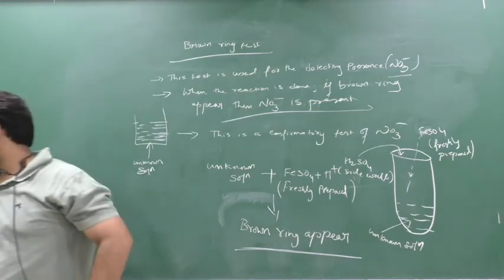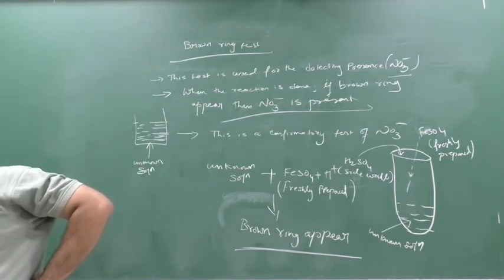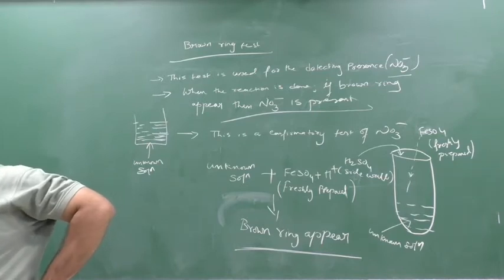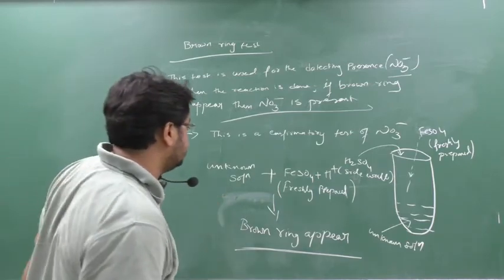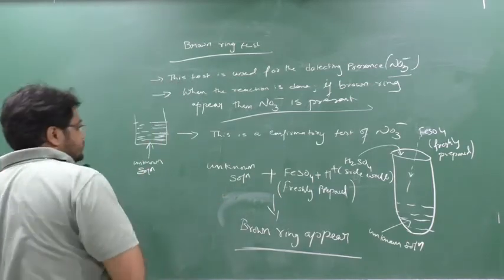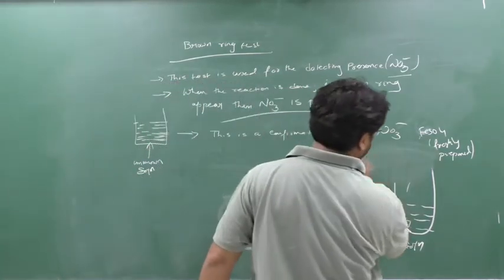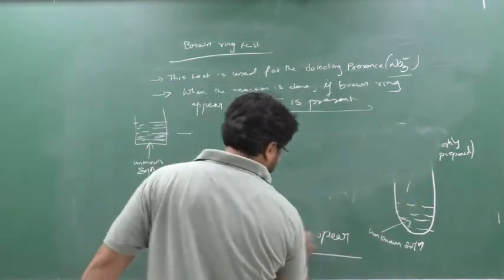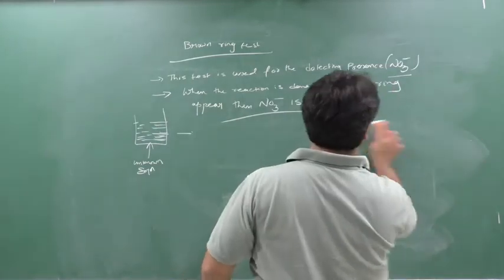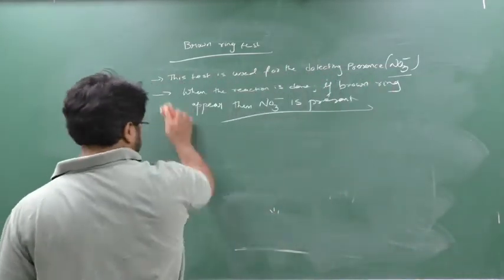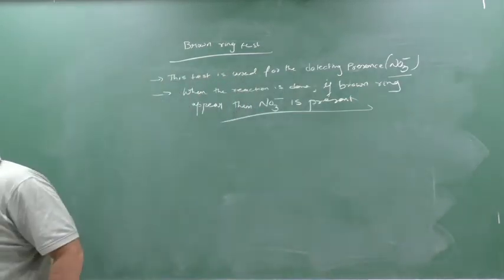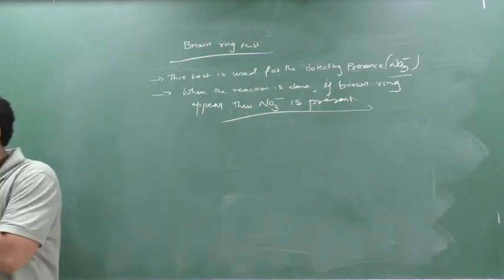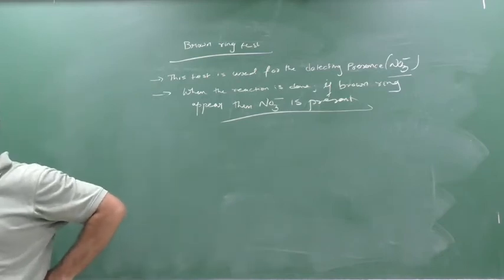Write down: freshly prepared solution of FeSO4 is added to the solution containing NO3 minus ion.